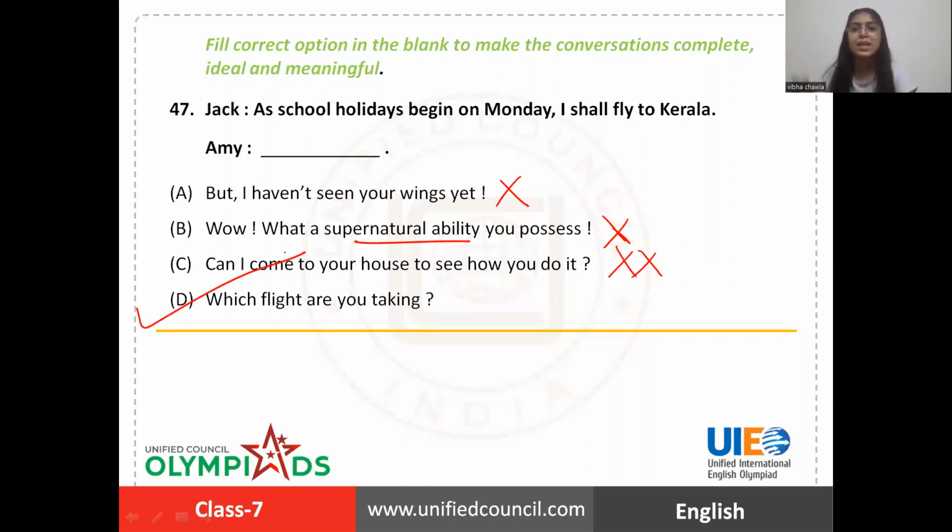If somebody is saying that he'll fly, it means he's going to take a flight for that. Not wings or supernatural ability or something like that. So option D is the right one.